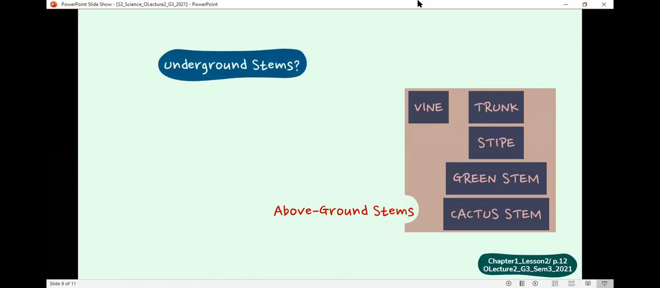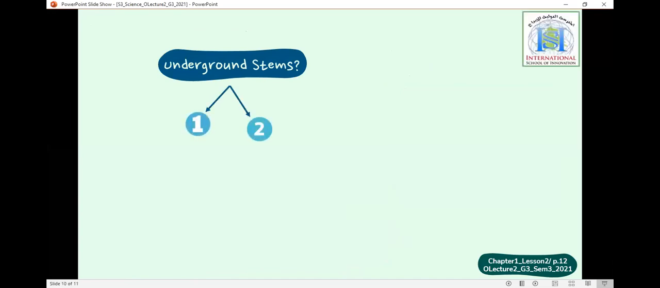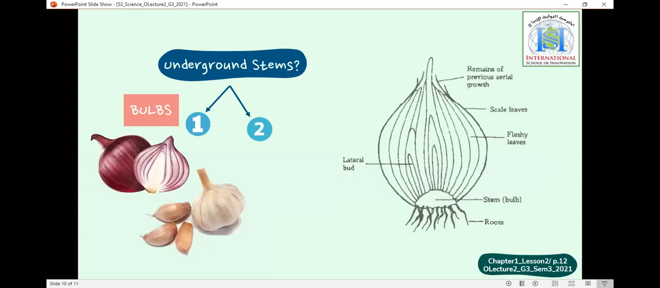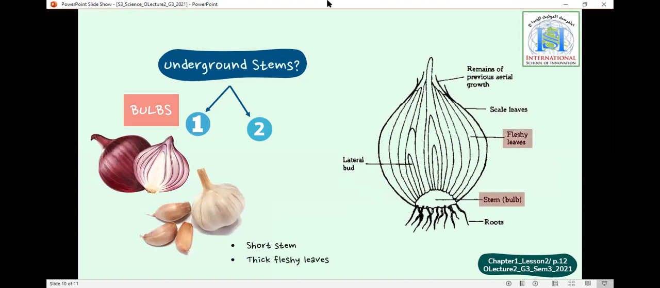We have 2 underground stems. We have 2 kinds of stems that grow under the ground, 1 and 2. Let's go. 1 is called the bulb. Onions and garlics have bulbs. What are bulbs? Bulbs are small and short stems. They are right here. Look at the screen. Here is the diagram of an onion. The onion has a short stem and it has thick leaves, the white leaves that we eat.